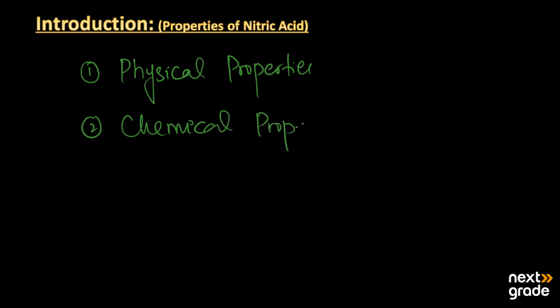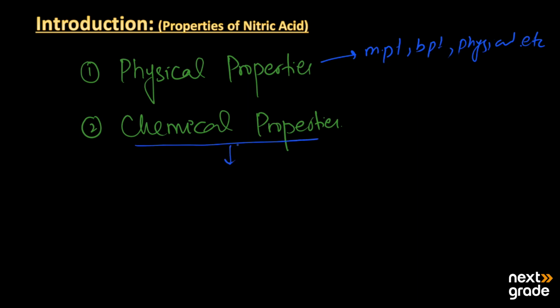Now, the physical properties are things like the melting point, the boiling point, the physical state of the substance, its density, and so on. On the other hand, chemical properties relate to how that substance reacts with other substances and what products are produced from those reactions.